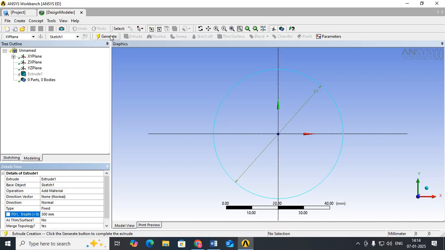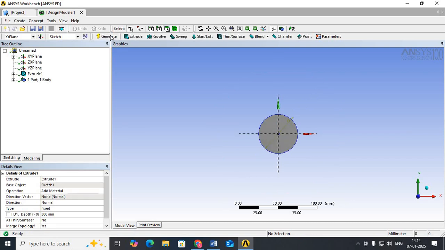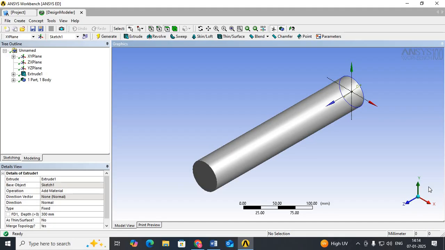After entering, select generate. Once you select generate, your icon color will become dark or gray. So keep this shaft in isometric view. From the right side corner of your PC, there will be a blue dot on a small ball. When you go to the cursor, it will show ISO, that means isometric view. Select one, so your project will become in the isometric view.